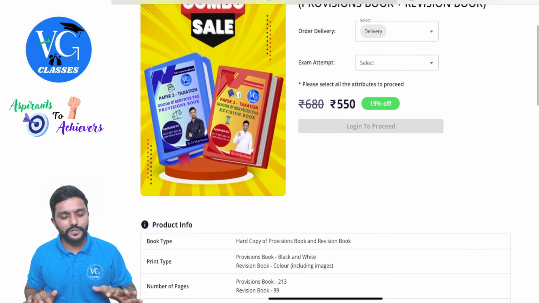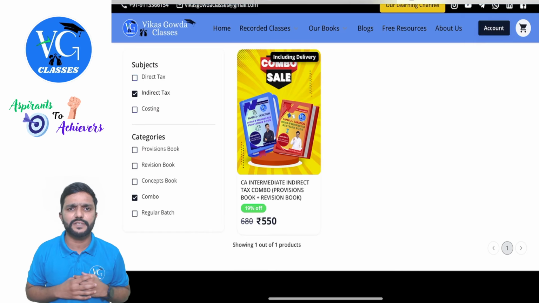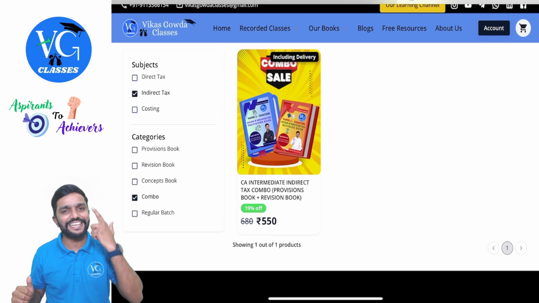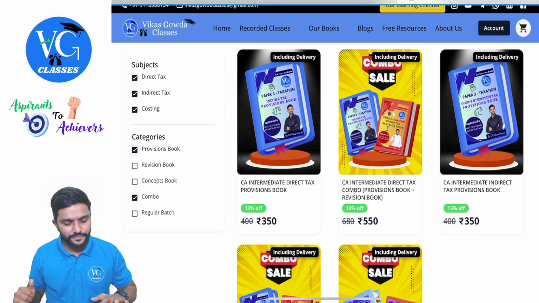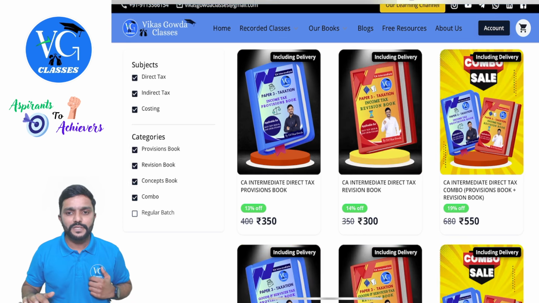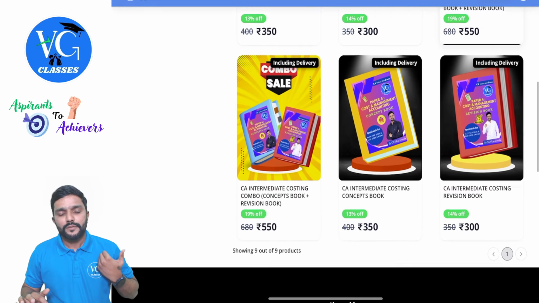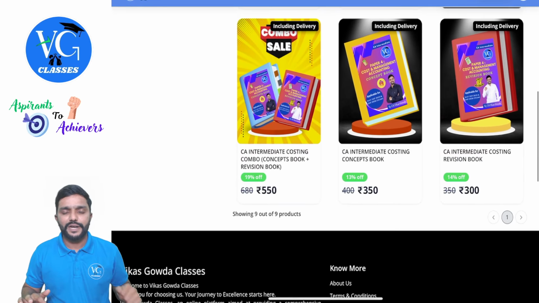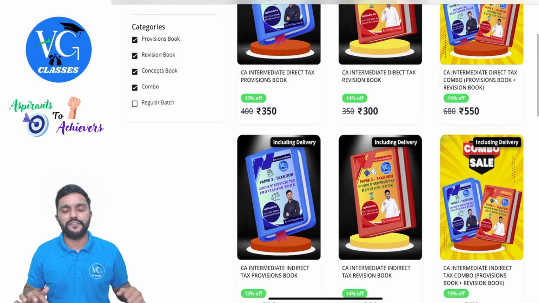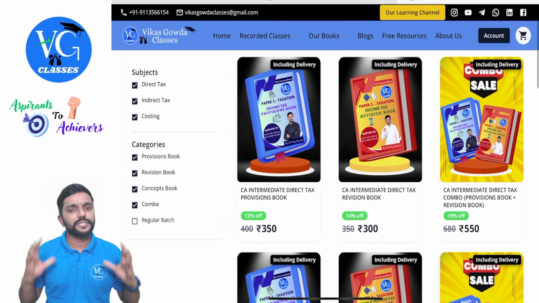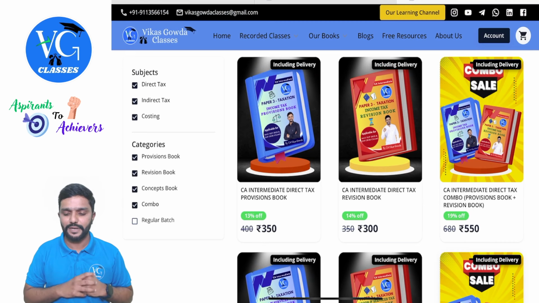Yes, likewise, guys, not only for indirect tax, we have books for all these subjects, that is whichever subjects I teach: direct tax, indirect tax and costing. I will just display it here. You can see. So these are the books which are available with us. For costing, I call it the concept book and revision book. Whereas for taxation, I call it the provision book and revision book, guys. Whereas the question bank, a soft copy would be provided. A printed copy is not available, guys.